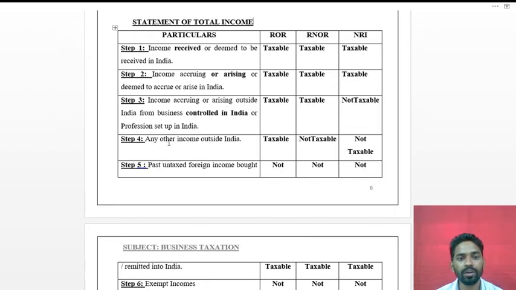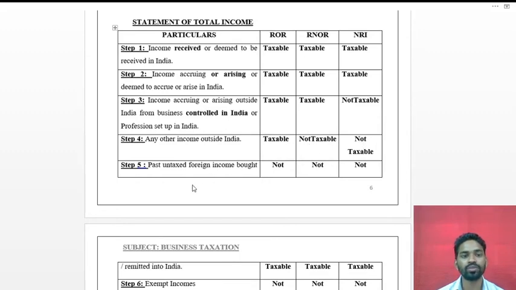Now, any other income outside India, whatever income is getting from outside India by any way, will be taxable only for the resident ordinary resident. It will not be taxable for the resident but not ordinary resident, and it is not taxable for the non-resident.